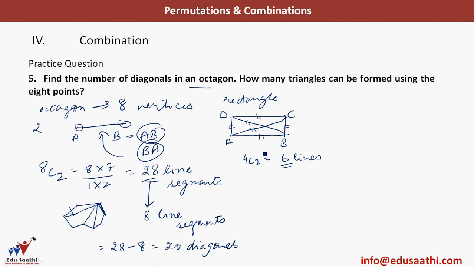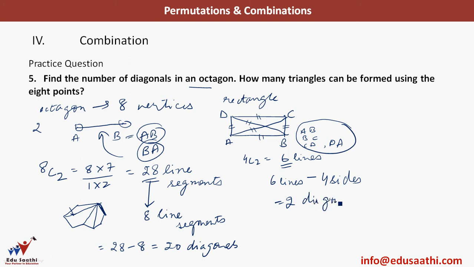But out of these 6 lines, I have 4 lines which are the sides of the rectangle, which are AB, BC, CD and DA. So these 4 are the sides. So how many diagonals do I have? The total number of lines minus the total number of sides. 6 lines minus 4 sides gives me 2 diagonals.